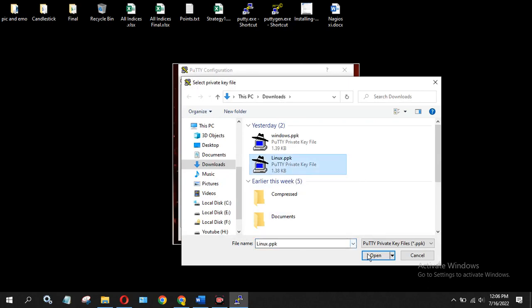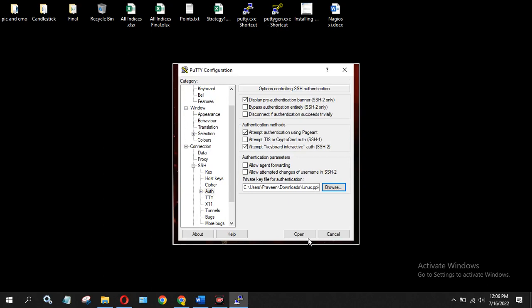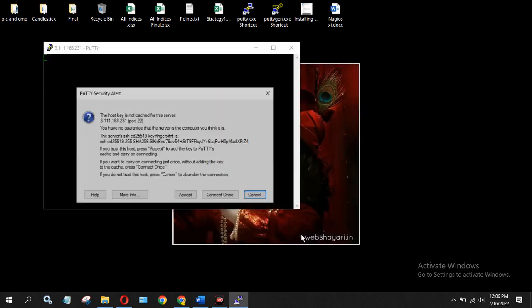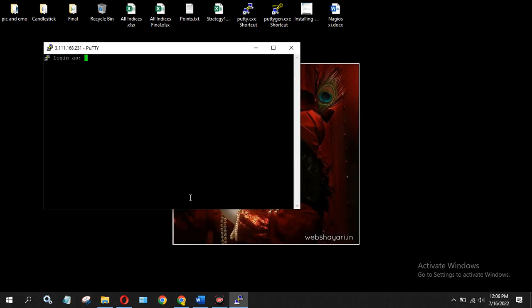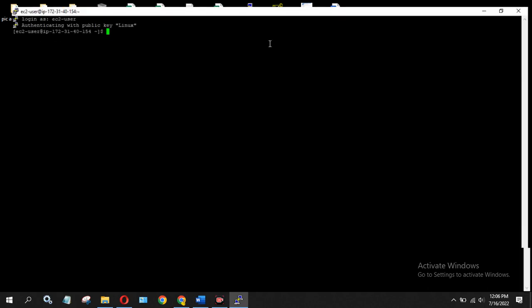Click on Linux PPK and click on open, and accept it. Now you can see this is the console. Type login as ec2-user. I have already accessed it. I can see I am logged in now.